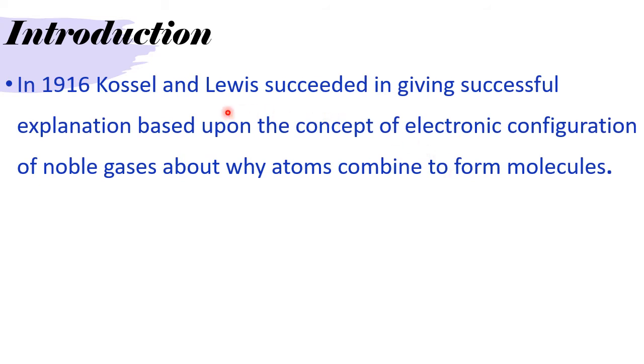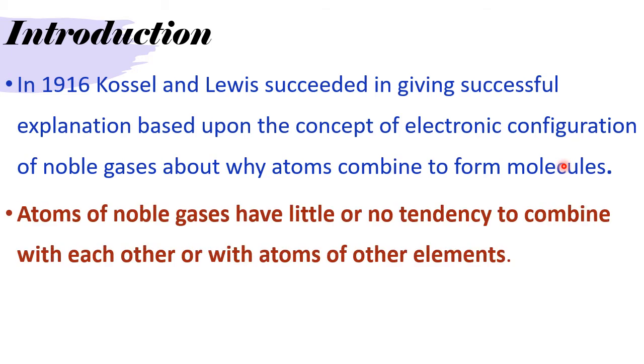This he gave in the year 1916. So in 1916, Kossel and Lewis succeeded in giving a successful explanation, based upon the concept of electronic configuration of noble gases, about why atoms combine to form molecules. That means among all the electronic configurations of up to 92 elements, that is uranium, they were concentrating only on the noble gas. Why? Let us study this next point.